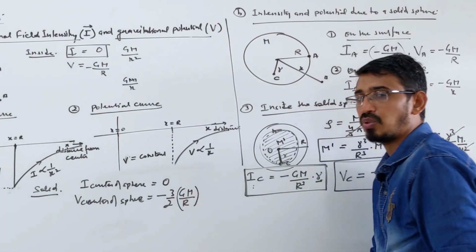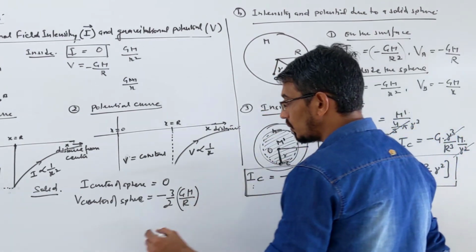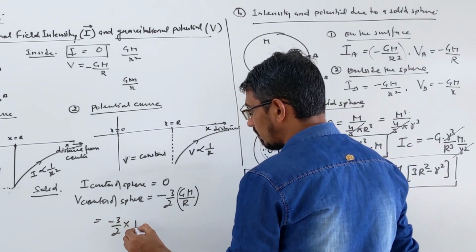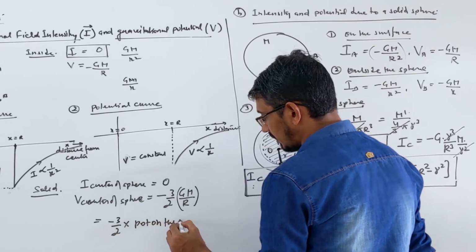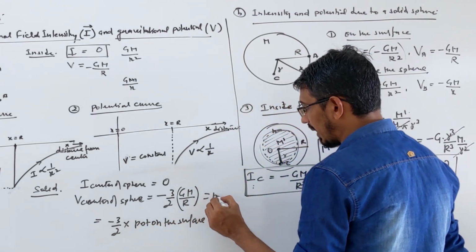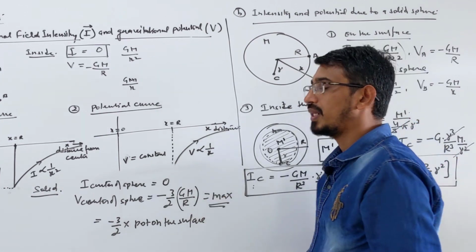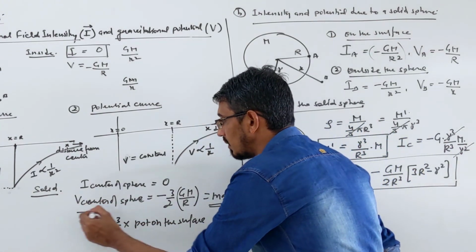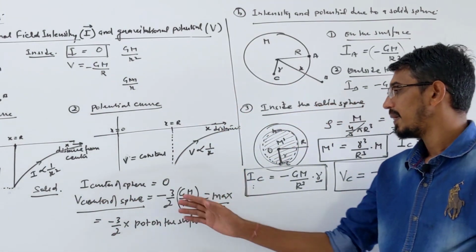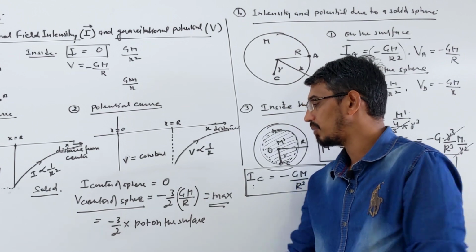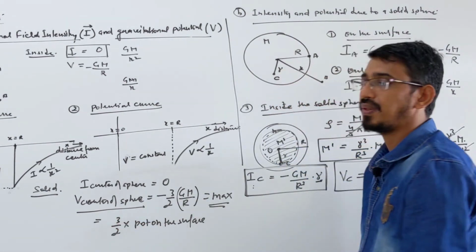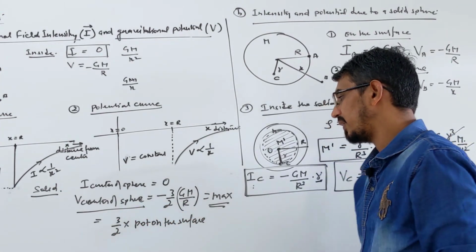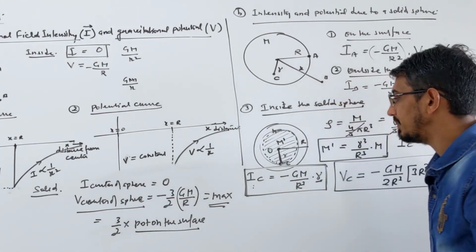This potential is minus 3 by 2 of GM by r. What is GM by r? The potential on the surface. So you can also say that the potential at the center is minus 3 by 2 times the potential on the surface. This is the maximum, remember. Yes, intensity will be minimum, 0, at the center, but potential is not 0, it is maximum, 1.5 times the potential on the surface. Surface means GM by r simply. So this is a very important point.